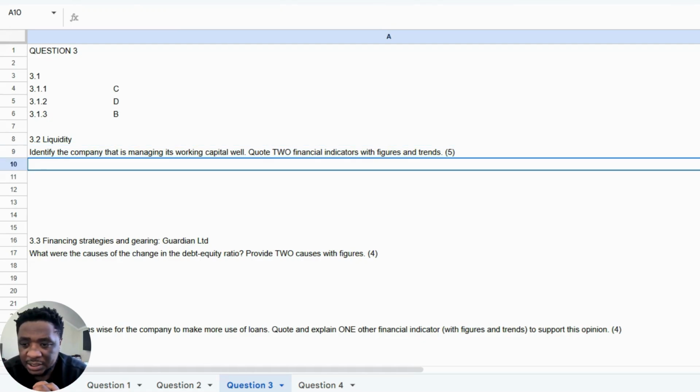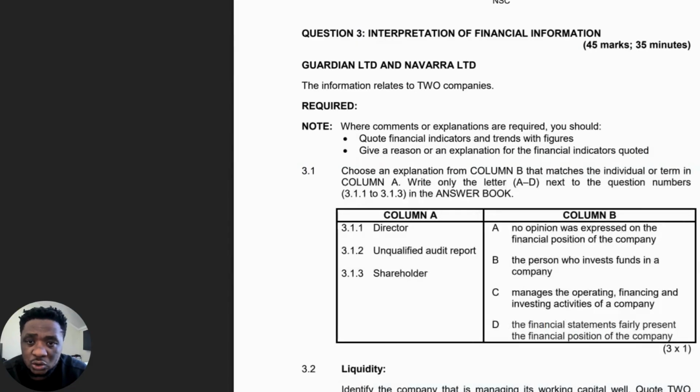Now let's look at 3.2, and we're going to be commenting on the liquidity of this business. So it says here, identify the company that is managing its working capital well. Quote two financial indicators with figures and trends. So we have to pick a company that is managing their things better. And then we're going to quote two financial ratios that basically support this opinion. So let's look at these two companies